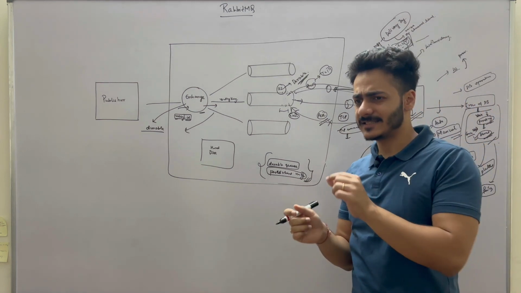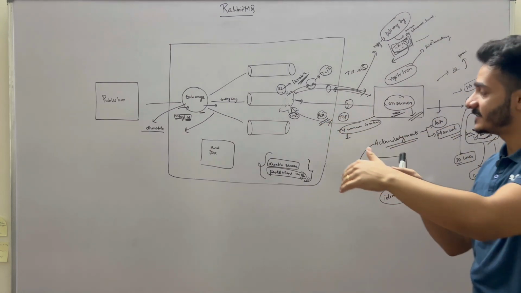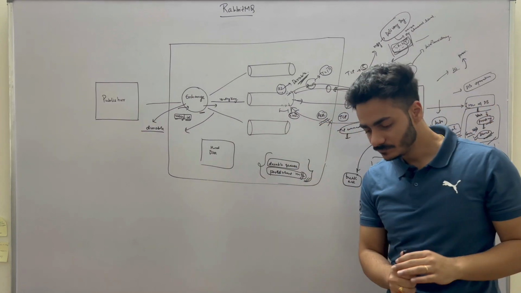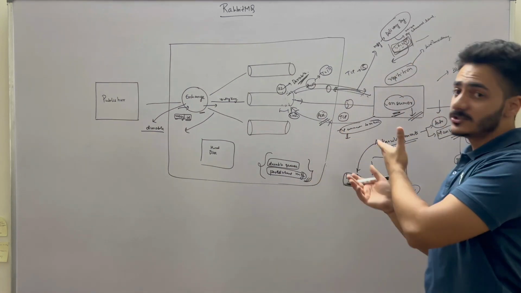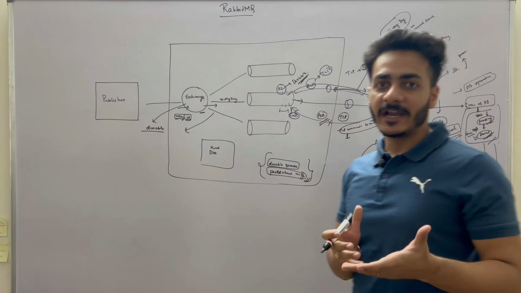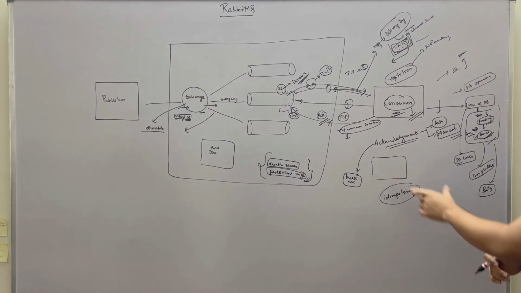In case this acknowledgement fails, then all 4 messages will be pushed again. The same batch will be pushed again, and your consumer will be able to handle that because of idempotency. So this is called bulk acknowledgement.